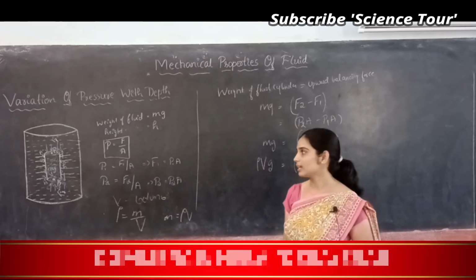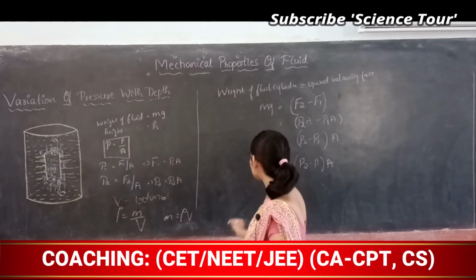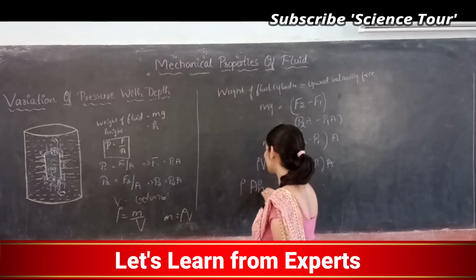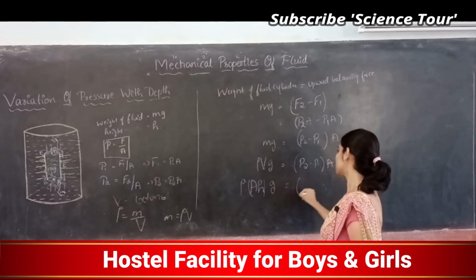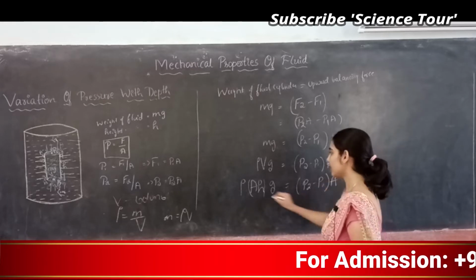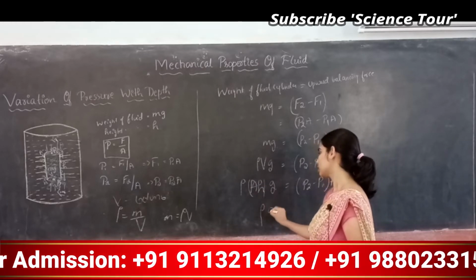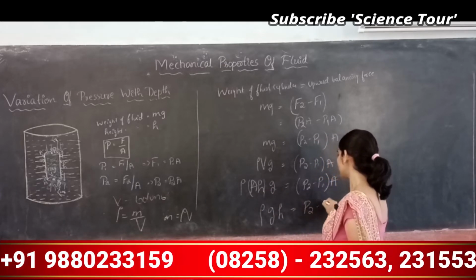Volume of a cylinder is area of cross section into height, correct? So density into area of cross section into height into G is equal to (P2 minus P1) into A. A and A get cancelled. I hope you are following. Rho G H is equal to P2 minus P1.